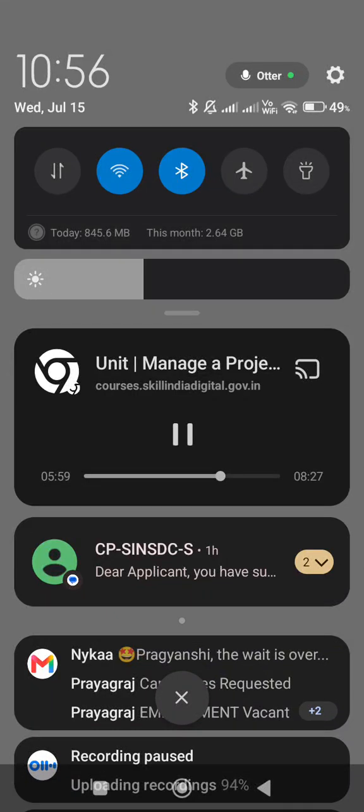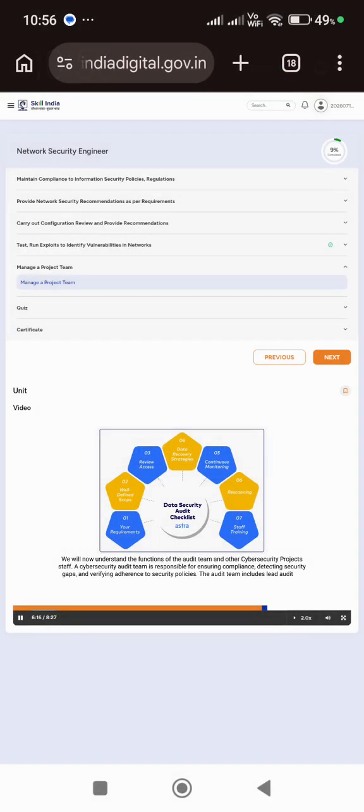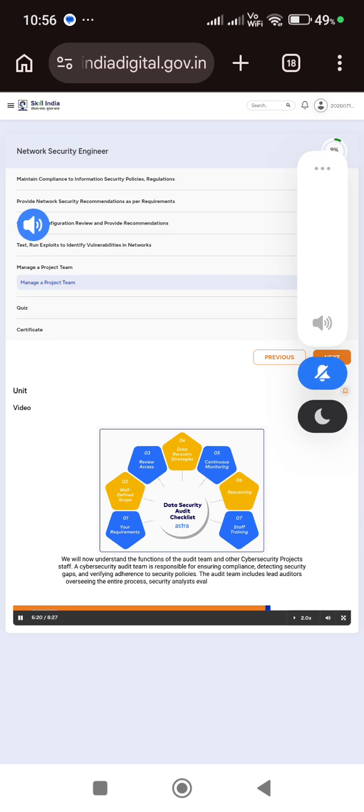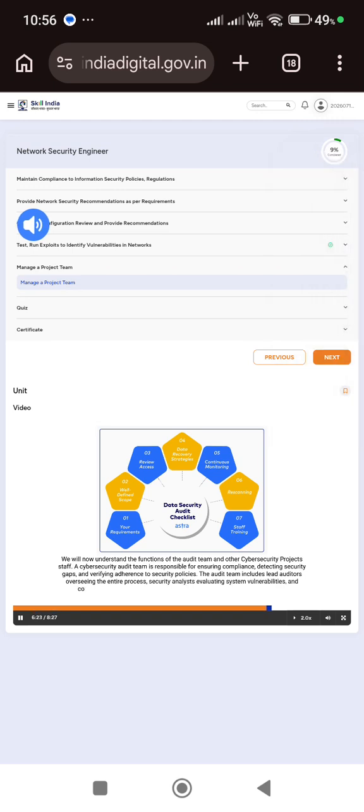We will now understand the functions of the audit team and other cybersecurity project staff. A cybersecurity audit team is responsible for ensuring compliance, detecting security gaps, and verifying adherence to security policies. The audit team includes lead auditors overseeing the entire process, security analysts evaluating system vulnerabilities, and compliance officers ensuring that security controls meet industry standards.